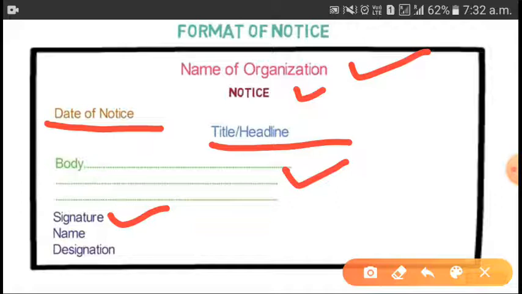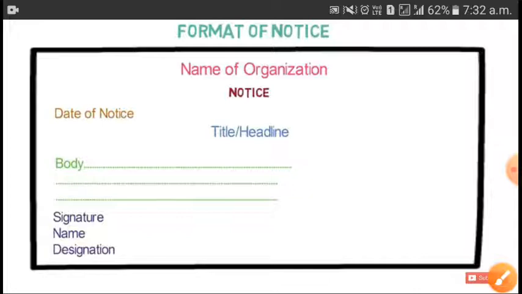Some people do the signature like this, then no one can understand whose name it is. So here you can write your name. And designation, for example, if you are the head boy or head girl of the school, or if you are the monitor of your class, any particular designation if you have, or you can write the name of your class, so anyone can identify you. This format you should follow. Now we will do one more example.